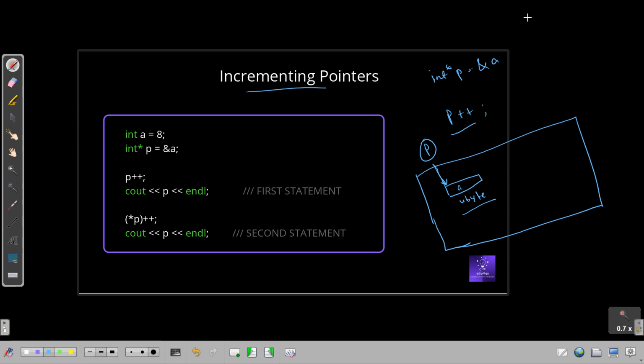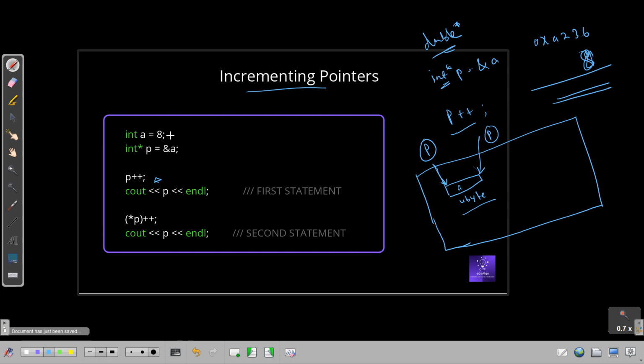What I mean to say, in hexadecimal, suppose this is 0xA236, and we are going to add 4 bytes here, and we will be getting the new address. We are going to add 4, not 1. If it is of type double, if here is not integer but double, we will be adding 8 here, because one block is of size 8 bytes or 4 bytes, depending upon if it is a double or an integer. So the pointer will now be pointing to this address. After I do p++, the pointer is pointing here. This is the first position of p when it was pointing to the address of a. Now it is pointing to a block after 4 bytes.